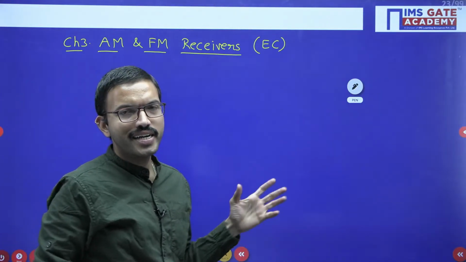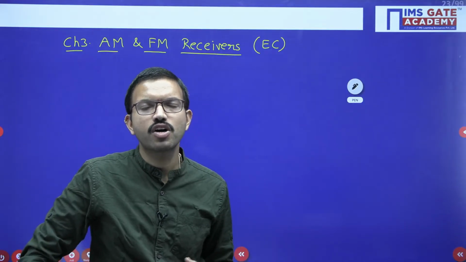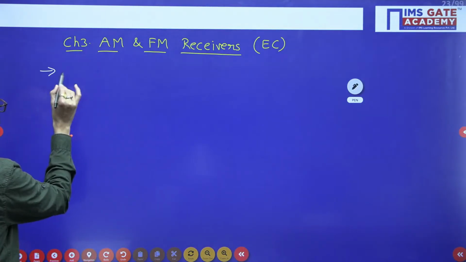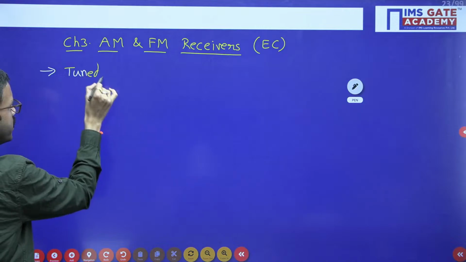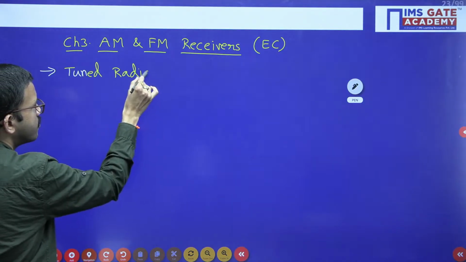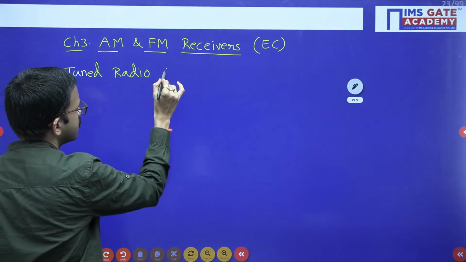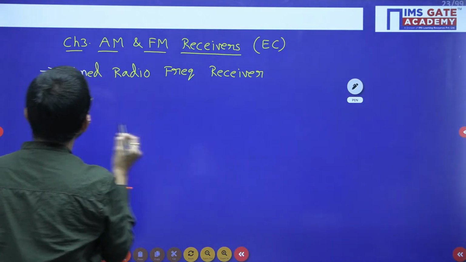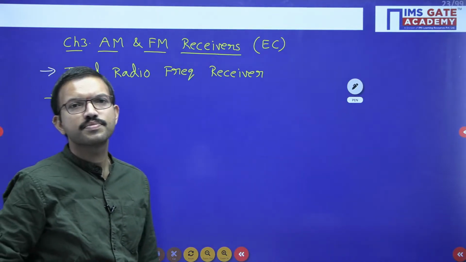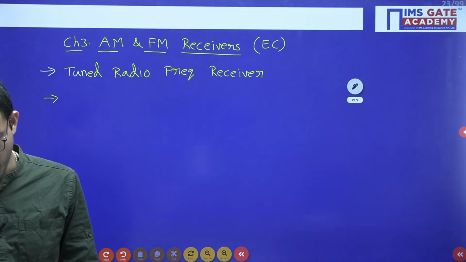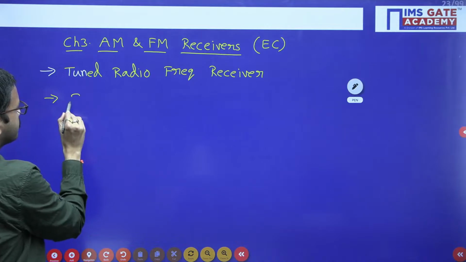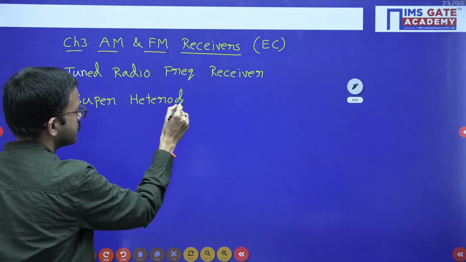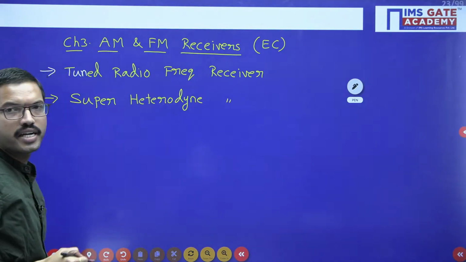So when you are studying receivers, can you mention what are the receivers that you have studied? I hope all of you can answer. We are having two types of receivers. One is the tuned radio frequency receiver. What is the other one? Any guess? Another one is the super heterodyne receiver, right?